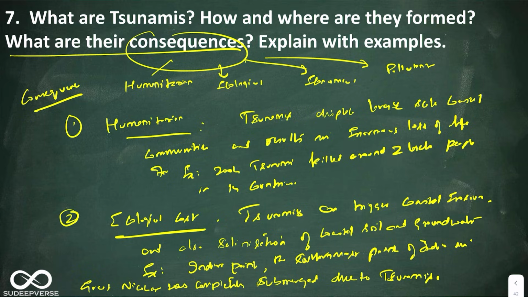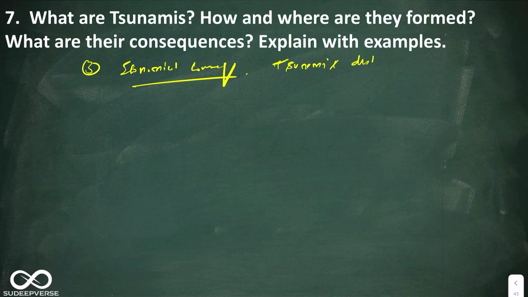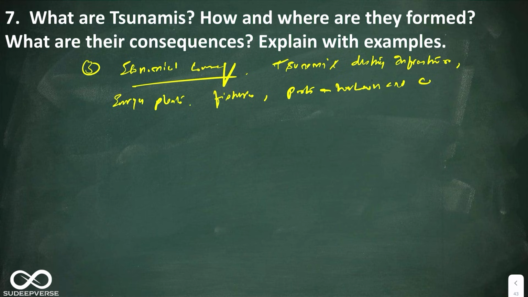The third one is economic consequences. Here you can elaborate and tell that tsunamis destroy infrastructure, energy plants, fisheries, ports and harbors, and can collapse the economy of island nations.